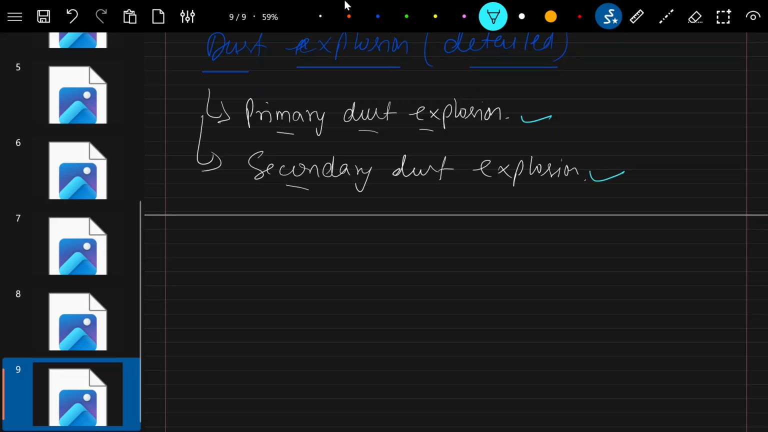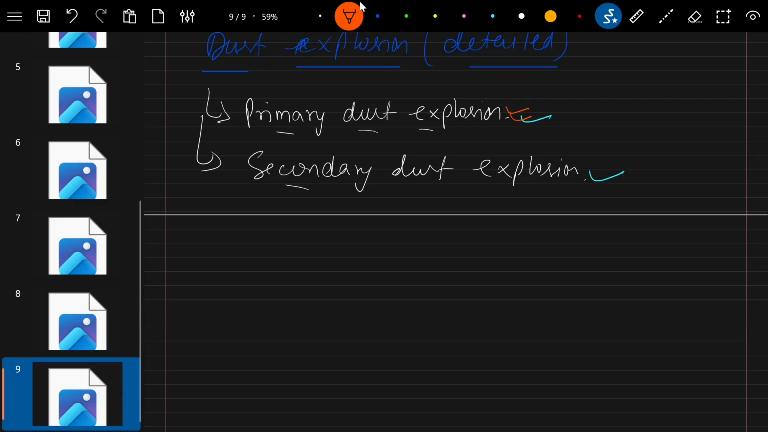How does it happen? A primary dust explosion in an industry usually involves a dust cloud, dispersed dust, which we already studied, that is ignited by an ignition source. What is a primary dust explosion? The dispersed dust which is already there in the environment, if it gets an ignition source, will ignite and explode. That is called the primary dust explosion.